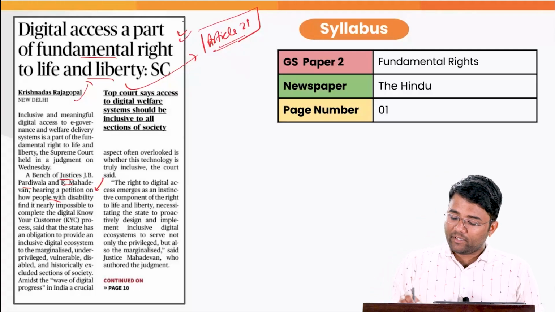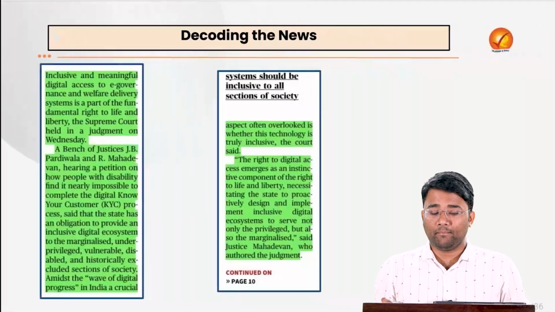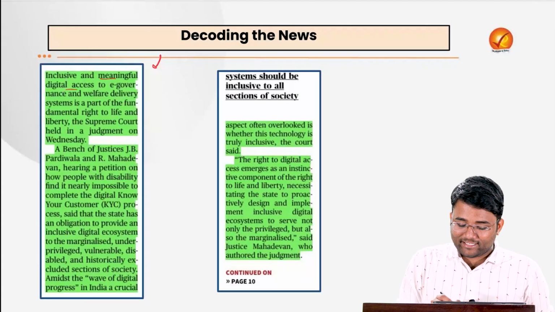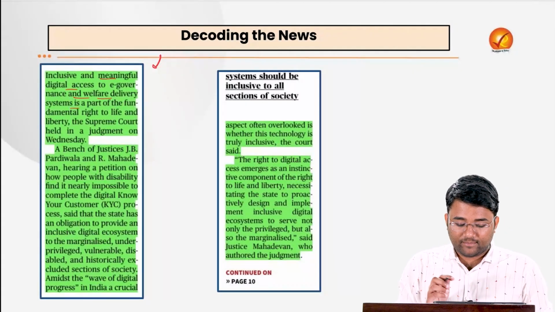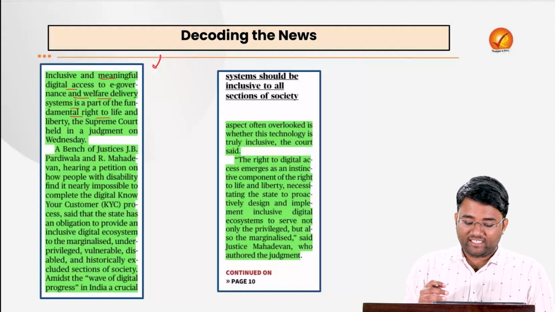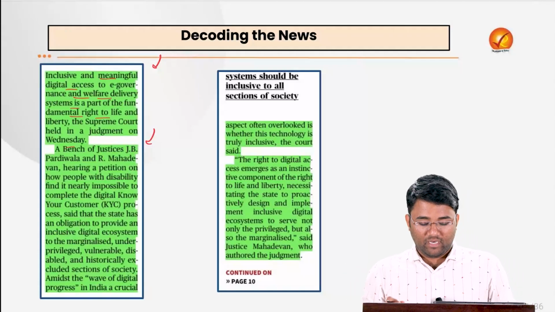This particular topic pertains to the syllabus of your GS Paper 2, fundamental rights, and it has appeared in today's The Hindu, page number 1. So inclusive and meaningful digital access to e-governance and welfare delivery systems is part of the fundamental right to life and liberty. The Supreme Court said so in a judgment on Wednesday, by this bench of Justice J.B. Pardiwala and R. Mahadevan.